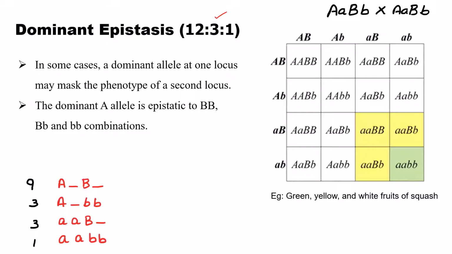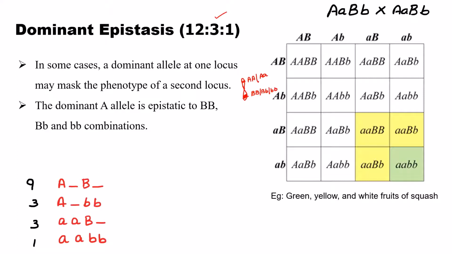In dominant epistasis, a gene in dominant state is acting as the epistatic gene. Here we are taking the genes as A and B. So the dominant allele at one locus may mask the phenotype of the second locus.